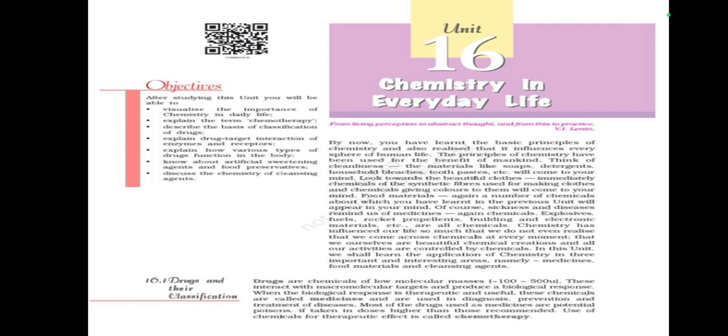Drugs are chemicals of low molecular masses, 100 to 500 u. These interact with macromolecular targets and produce a biological response. When the biological response is therapeutic and useful, these chemicals are called medicines and are used in diagnosis, prevention, and treatment of diseases. If taken in doses higher than those recommended, these may act as poisons. Use of chemicals for therapeutic effect is called chemotherapy.